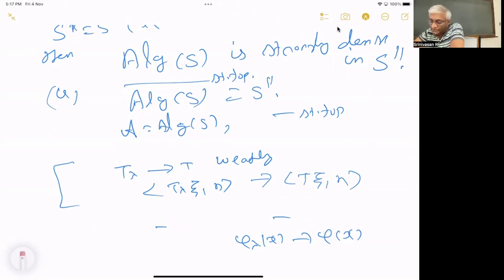So these weak star topologies are different. B of H is also a dual space. It is the dual of the trace class operators, which we defined, and which we will prove.